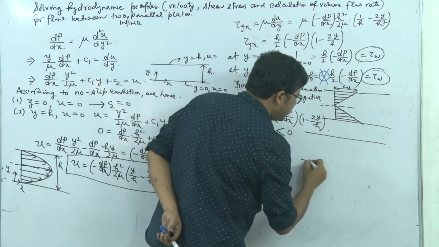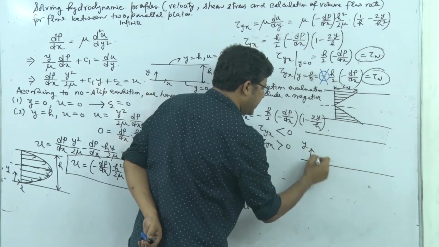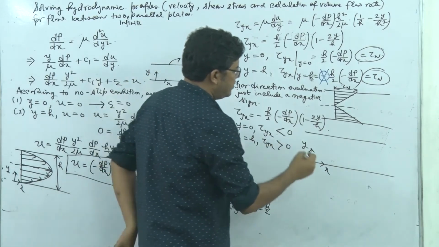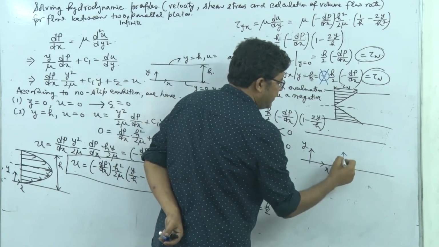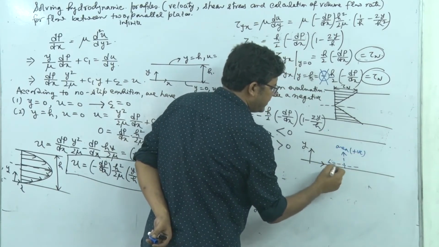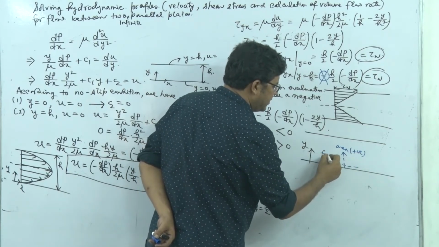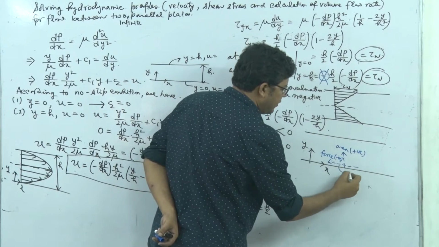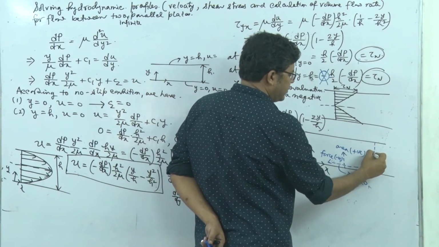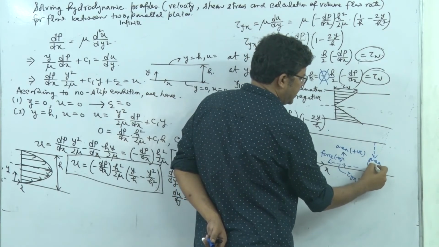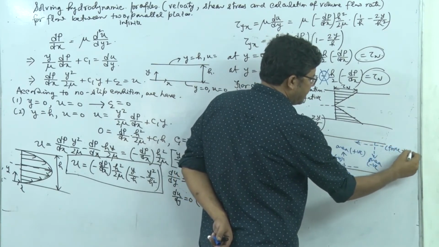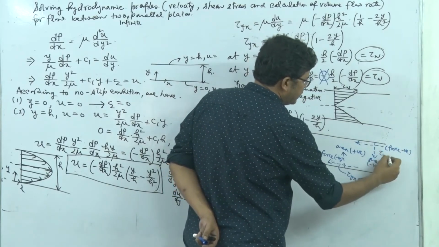You see that this is our channel and this is the coordinate system, right? Now at y equal to 0, this is the direction of area. So area direction is positive, and force direction, definitely the shear will act in the negative direction. So force direction is negative. So overall, that's why we are getting tau ix negative. Now here at y equal to h, this will be the direction of area. So area direction is negative. Force direction is also negative. So overall, it is positive. So tau ix is positive.